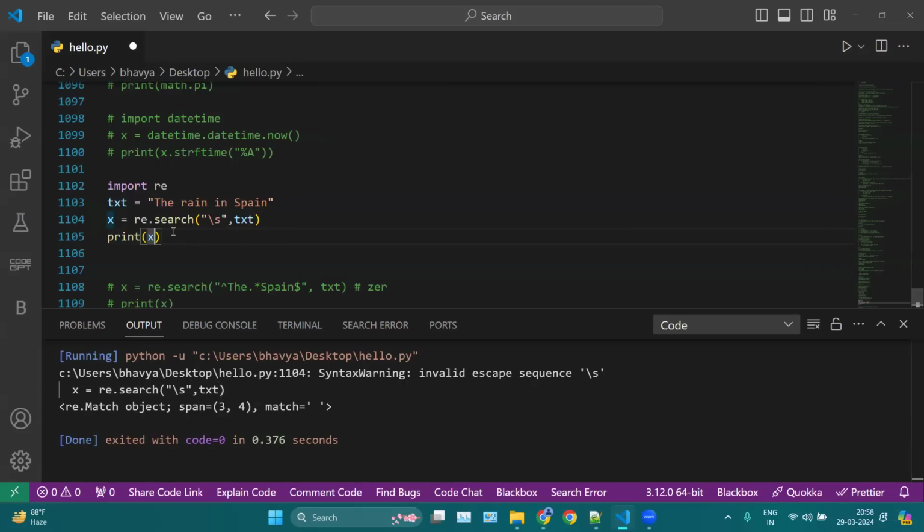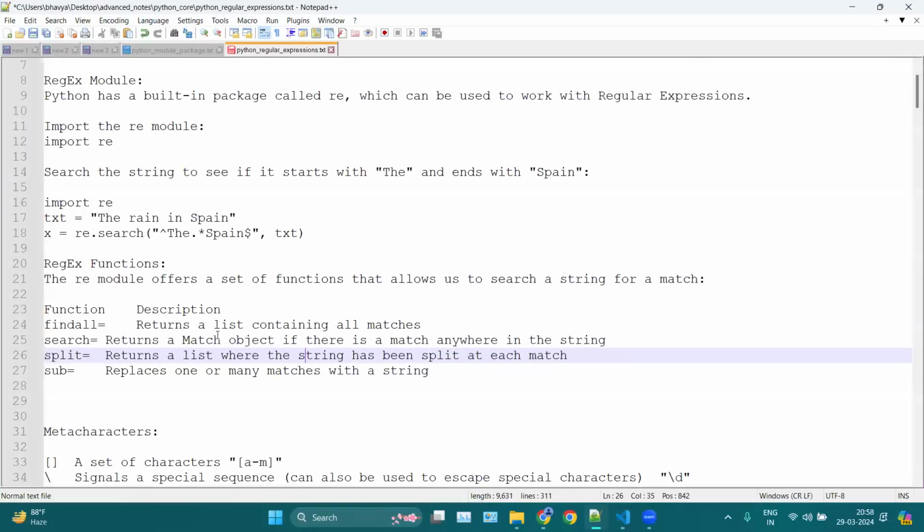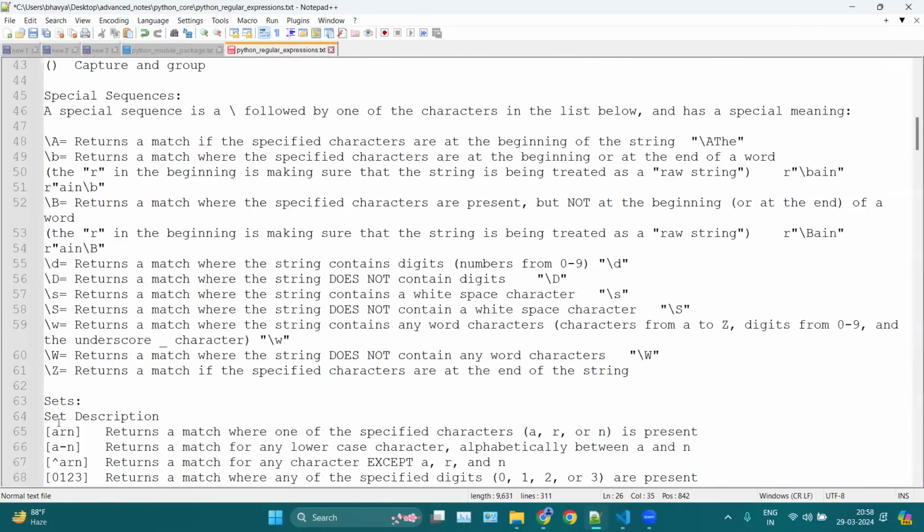And when you use x.start(), this will return the index value from where the character you are searching for is starting, which is 3. My space is starting from 3 here. And if you want to check this \s, it returns a match where the string contains a white space, which is your space. Then here we have capital \S, which does not. You can see.